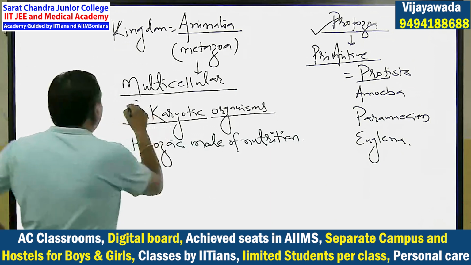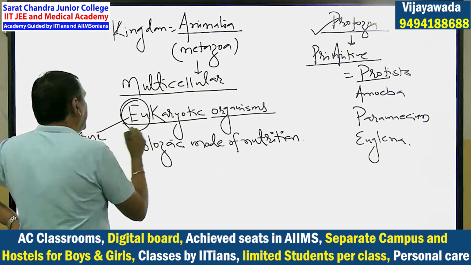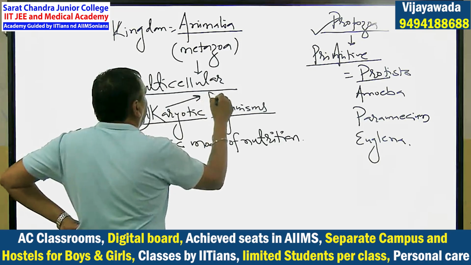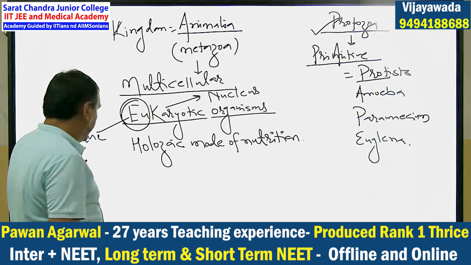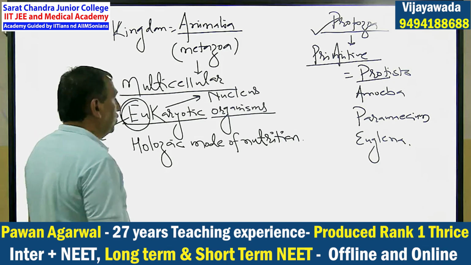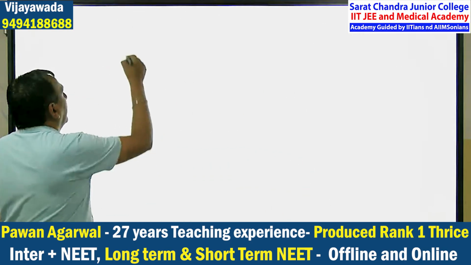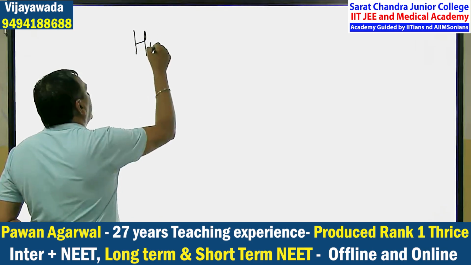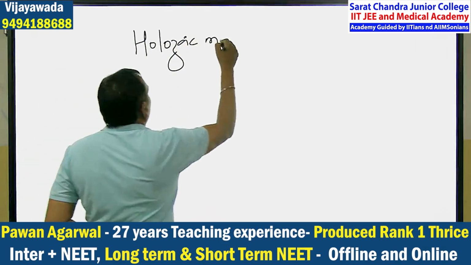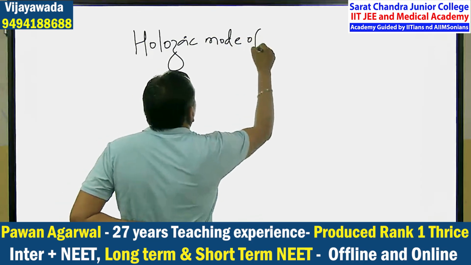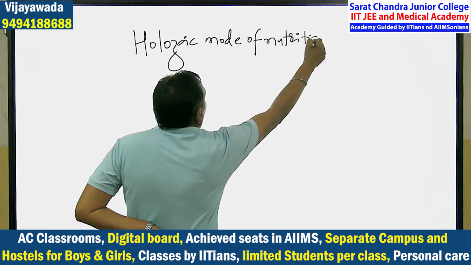Eukaryotic. Eu means true. Karyo means nucleus. They have a true nucleus. This is the one point. And now I will come to the very important point. Holozoic mode of nutrition. What is the meaning of holozoic mode of nutrition?